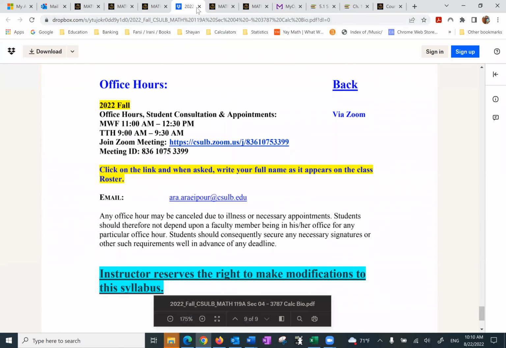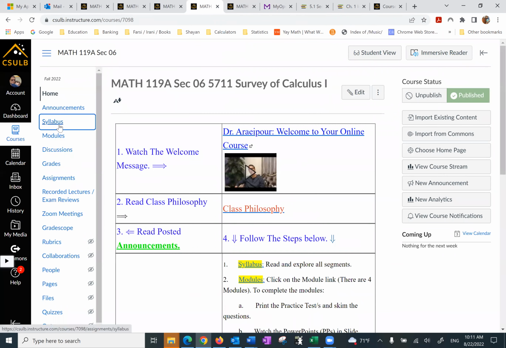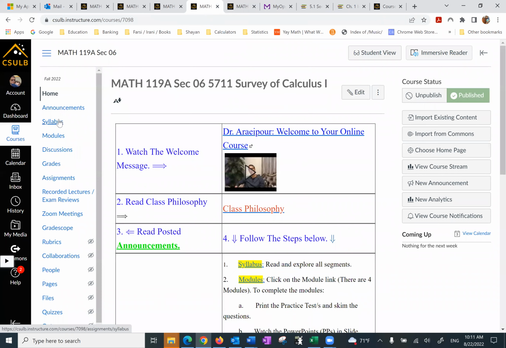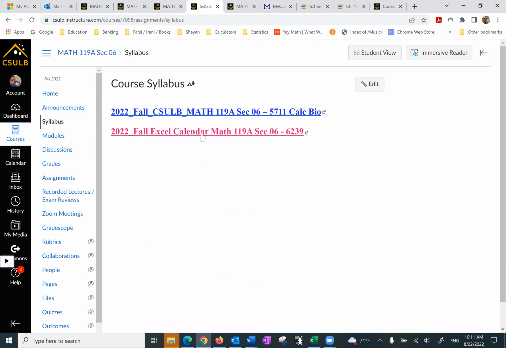So that's the syllabus. I'm going to go back to the syllabus and show you the Excel calendar. So roughly we try to cover about a section a day. It may or may not happen, but we have enough time to catch up. This is acting up. It may or may not show up. That's fine.